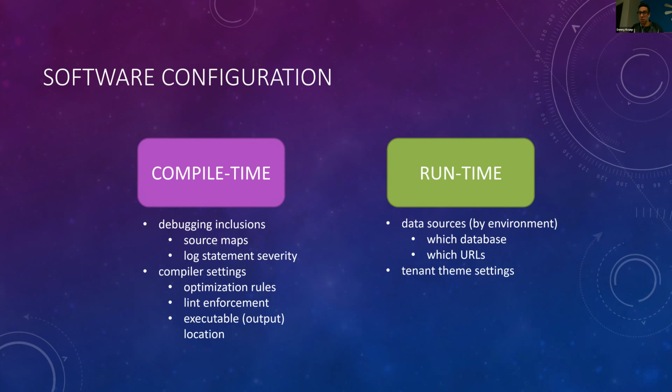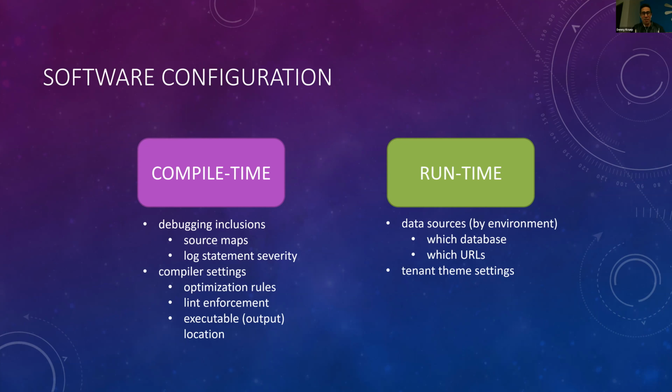So there's two types of configuration that occur. The first is compile time configuration. This is the configuration that will dictate what kind of debugging inclusions to have. So when we are in development mode, we might want to include things like source maps so we can step through our code and figure out what's not working. We also want to maybe configure what's the log statement severity that we want to report to our server logs.